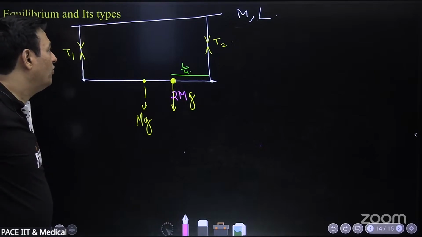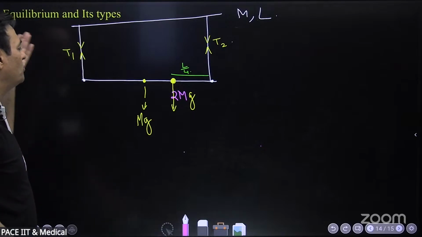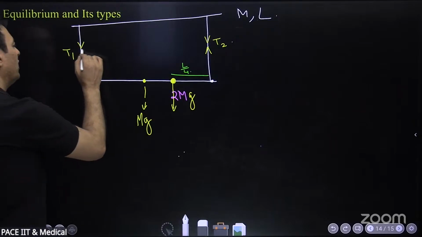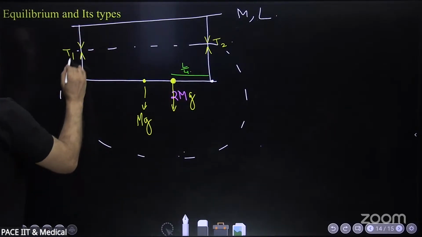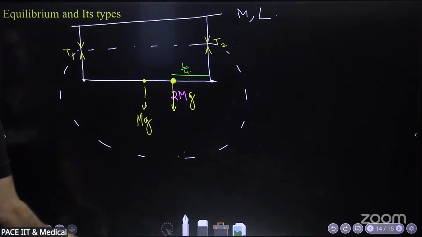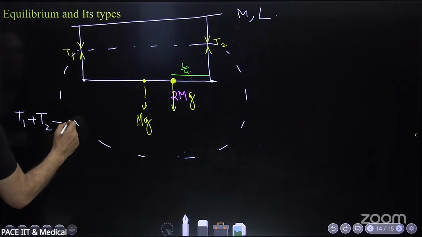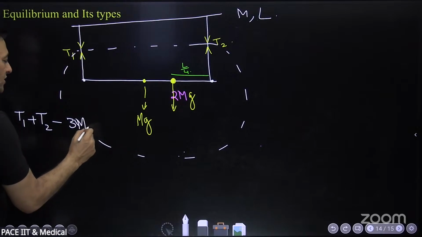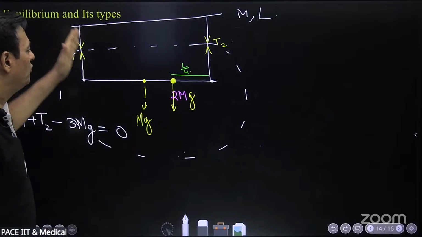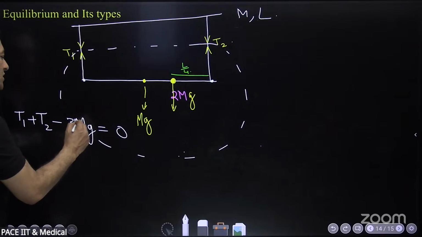So if it is in equilibrium, net force has to be 0, net torque has to be 0. Net force 0 means what? The equation will be... I'll make a free body diagram. This is the free body diagram. T1, T2, M2G, 2mg, mg. So net upward force T1 plus T2 minus 3mg downward is equal to 0. Net force is equal to mass into acceleration. One force, another force, minus mg minus 2mg, that is minus 3mg. Net force is equal to 0.